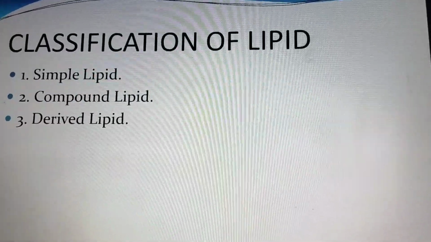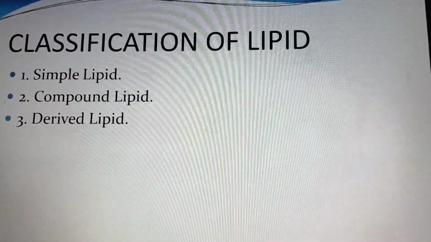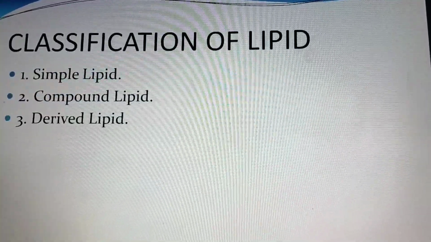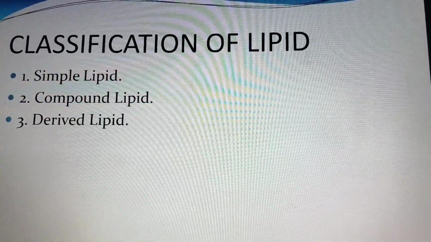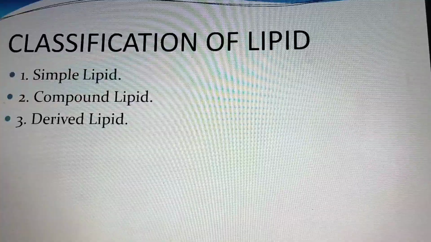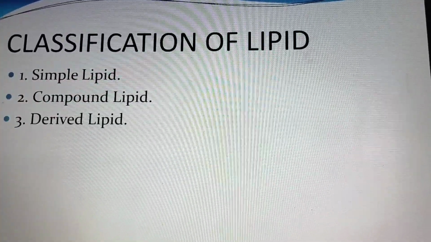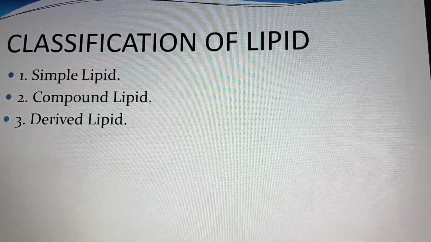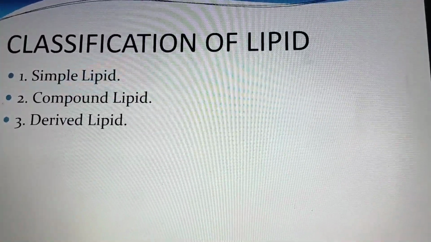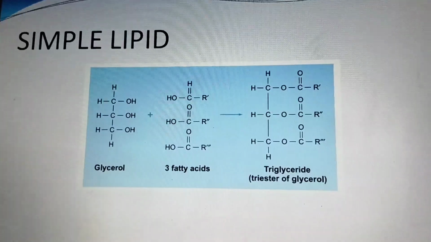The classification of lipid. Bloor in 1943 proposed the classification of lipid. The first class is simple lipid, the second class is compound lipid, and the third class is derived lipid.